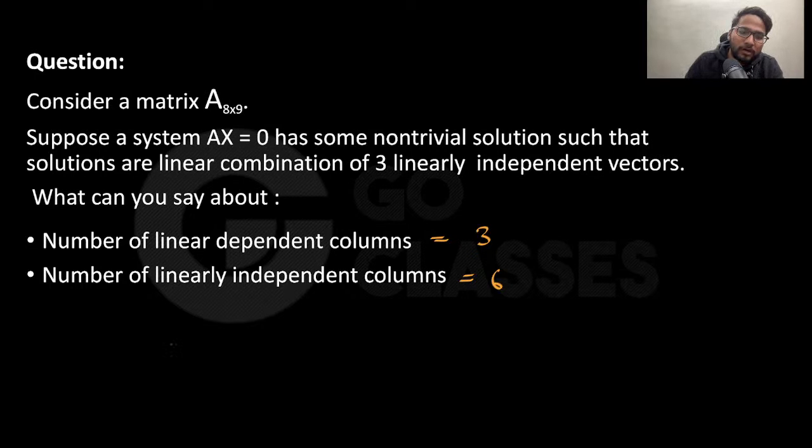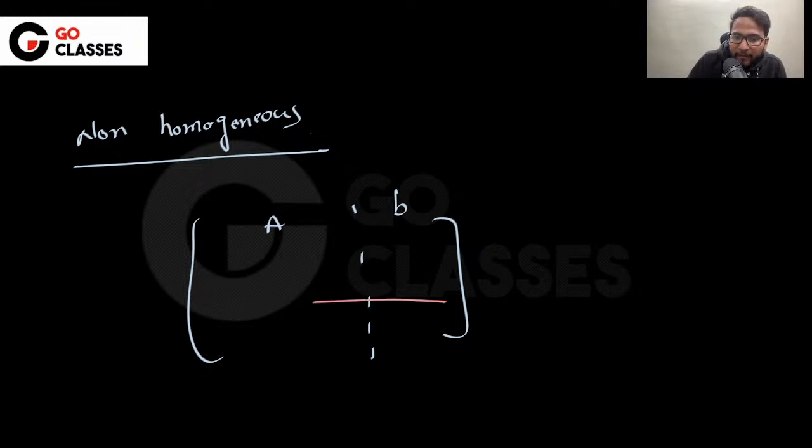Now let's see the non-homogeneous system. In the non-homogeneous case also, things are very easy. You put A and then you put B here, and you apply the same thing. The homogeneous system always has the trivial solution, while the non-homogeneous system may or may not have a solution. So what will I observe? In the row reduced form, do I have any row where all entries are zeros, but finally you get some non-zero here?